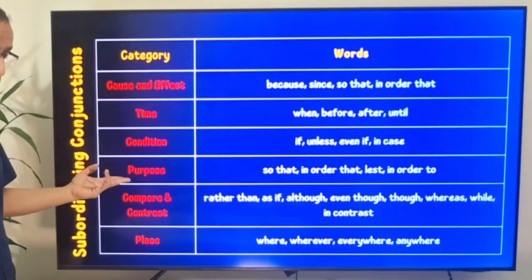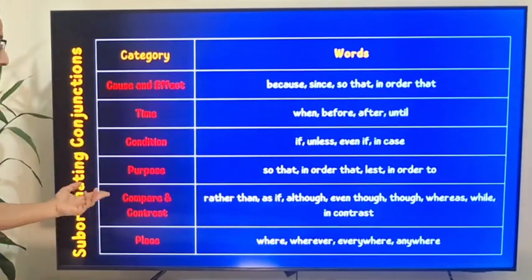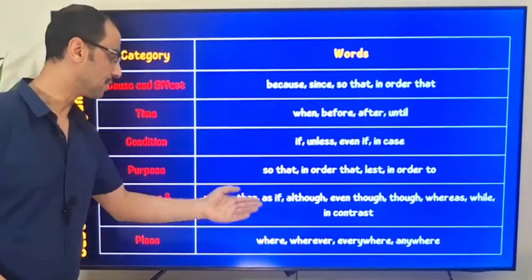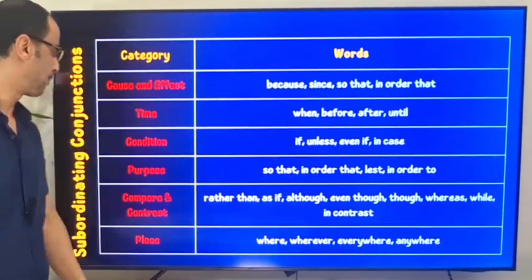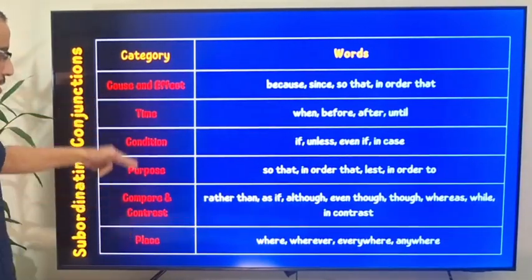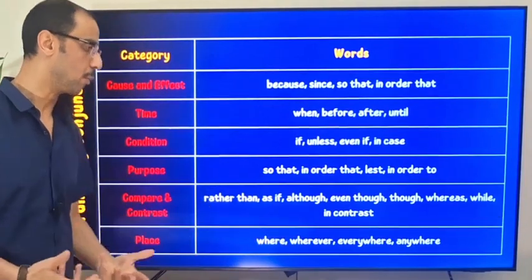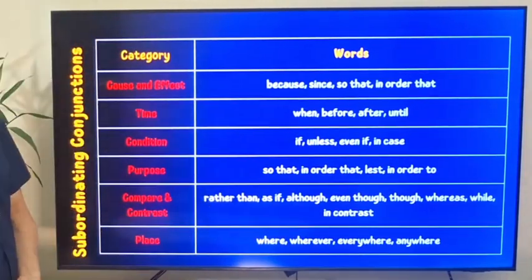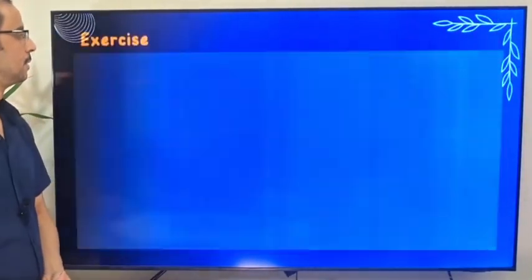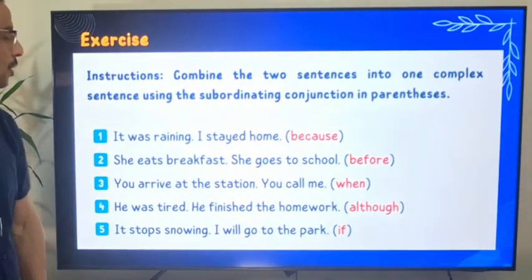And purpose, for example, so that, in order that, and so on. Comparison and contrast, rather than, as if, although, and place, to show the place, for example, where, wherever, everywhere, and so on. So you have to practice.